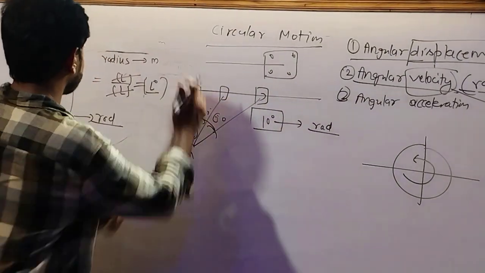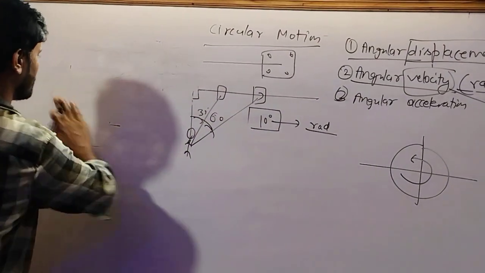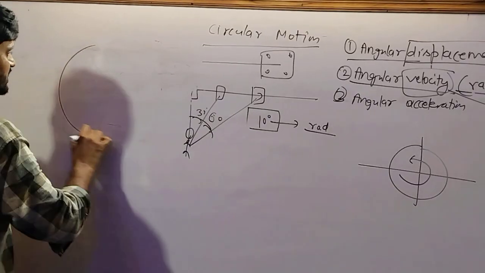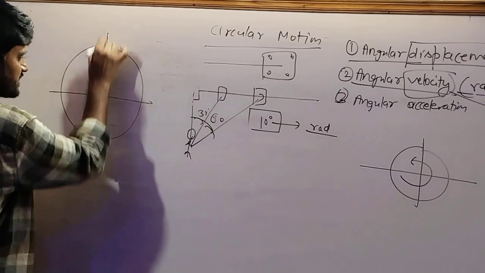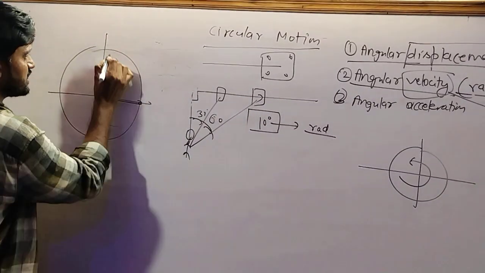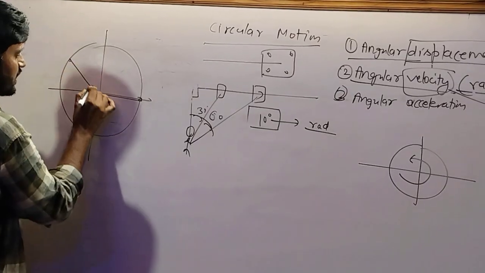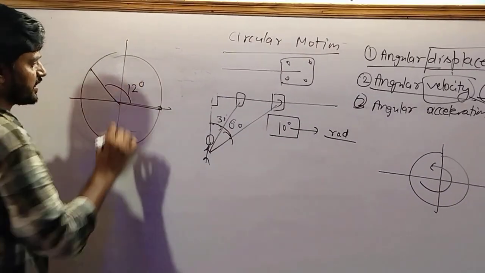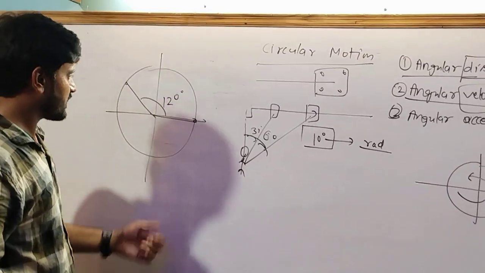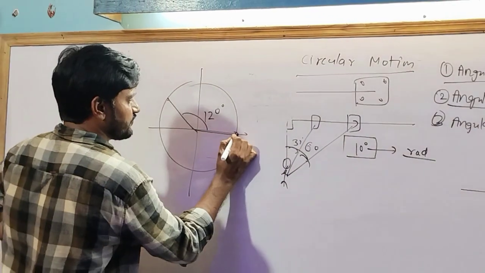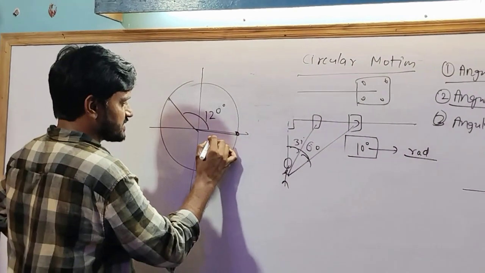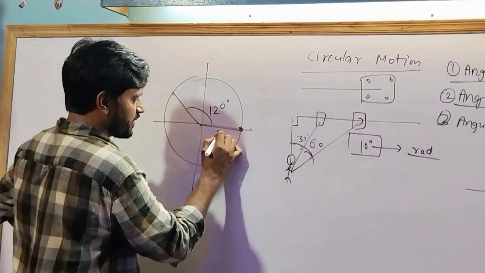Now, suppose there is a circle, and an object is moving on the circle from this point to this point and covers a 120 degree angle. What will be the angular displacement of the object if the radius is 2 meter?